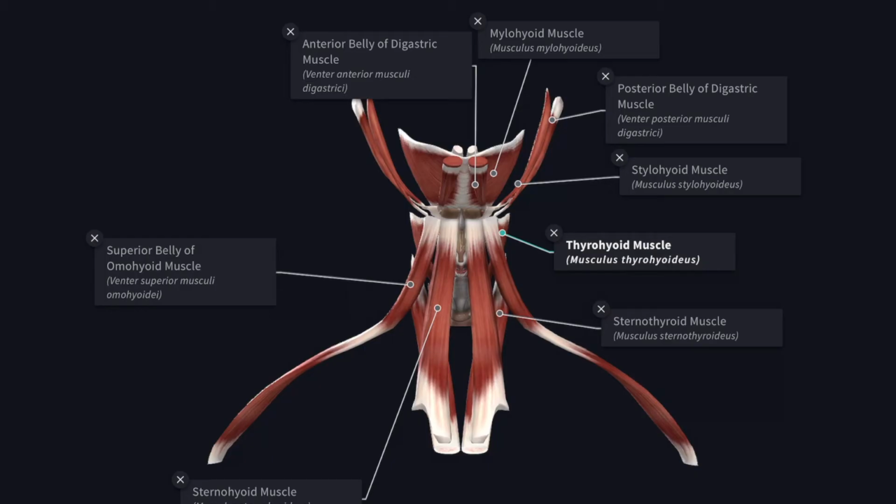Now we'll see about the muscles of the larynx. First we'll see about the extrinsic muscles of the larynx. The extrinsic muscles of the larynx are formed by the suprahyoid and the infrahyoid muscles of the neck.